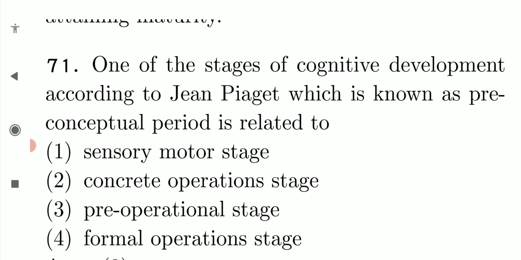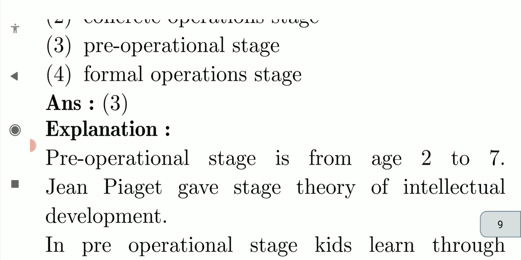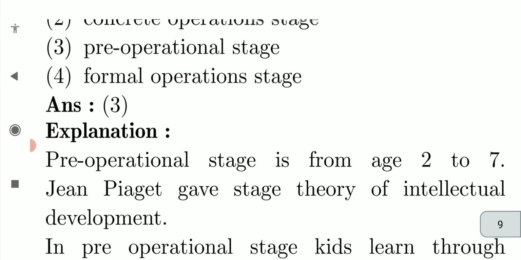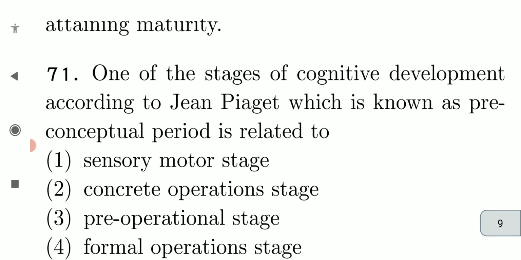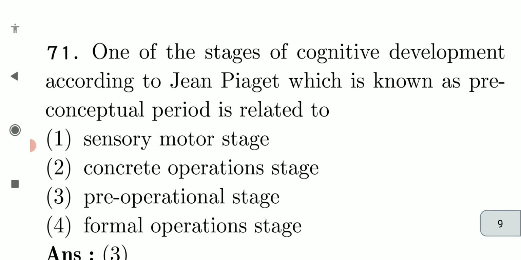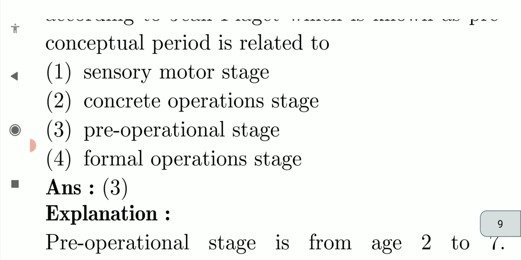One of the stages of cognitive development according to Jean Piaget, which is known as the pre-conceptual period, is referred to as the pre-operational stage, from 2 to 7. Understood? Pre-operational stage, 2 to 7. Jean Piaget gave the stage theory of intellectual development. In the pre-operational stage, kids learn through pretend play. The pre-conceptual period is the pre-operational stage. That's it.